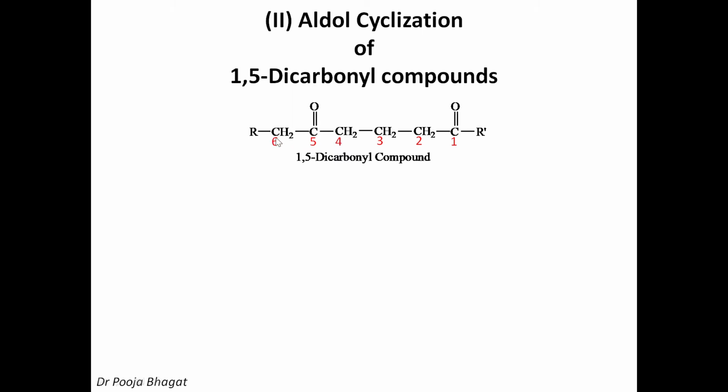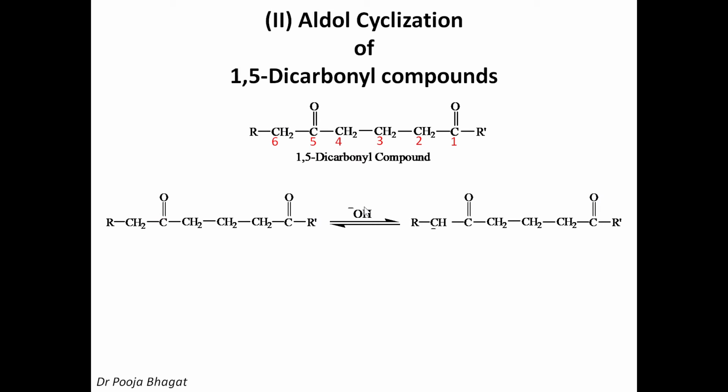If the carbanion or the enolate ion is formed at the 6th carbon, then the reaction between the 6th and 1st carbon will lead to a 6-member ring structure, which is stable, and therefore the reaction will take place between 1st and 6th. That means it is the alpha hydrogen at the C6 carbon which will be abstracted by the base. Okay. So the first step is the base will abstract this hydrogen to give this ion, the enolate ion.